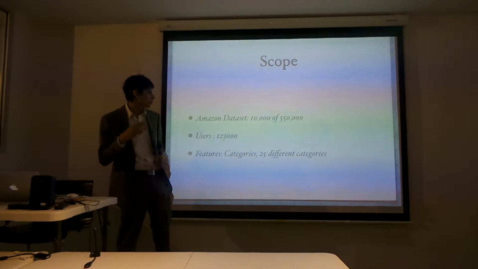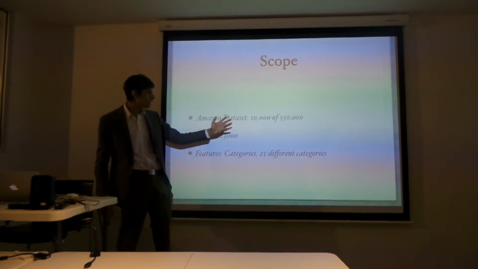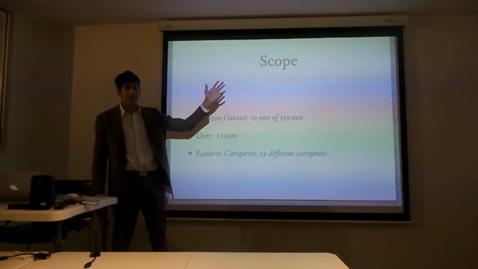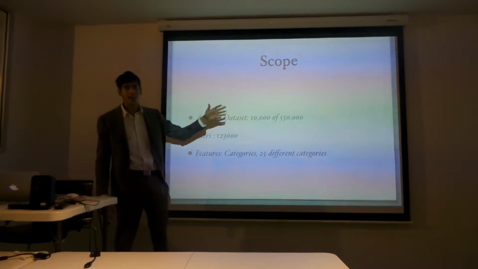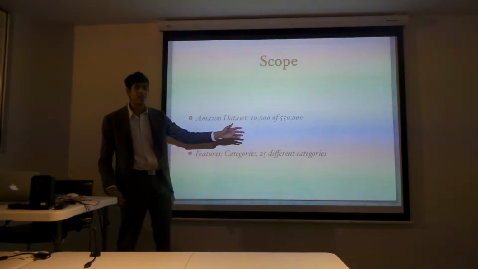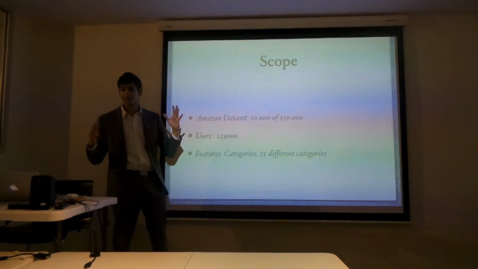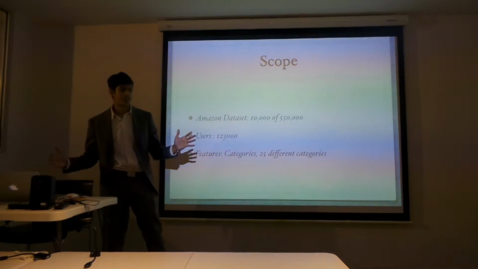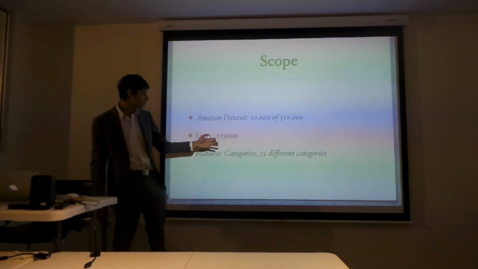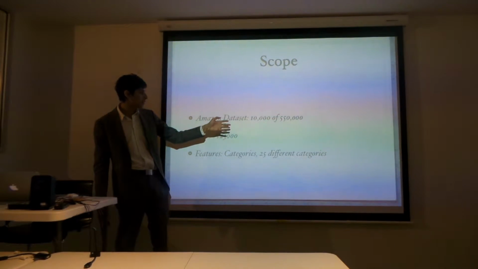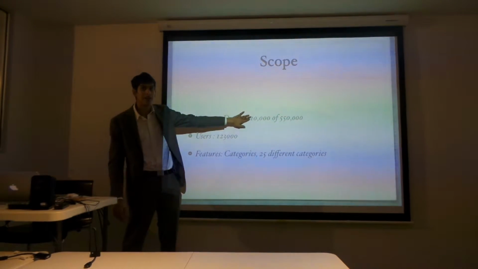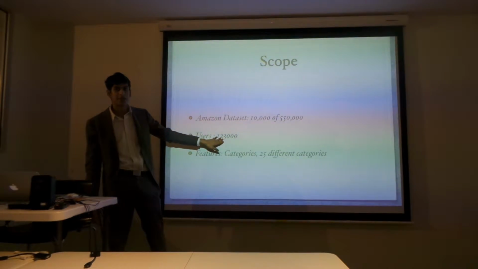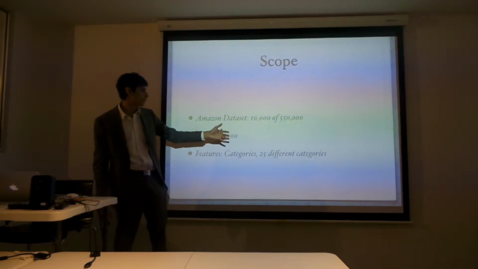So the scope of my project: my data set actually has 550,000 data points. I, however, only chose to use 10,000 because of the capacity of my computer. It could just not handle all that data. This is the number of items that have been rated, and this is the number of users that have rated those items.